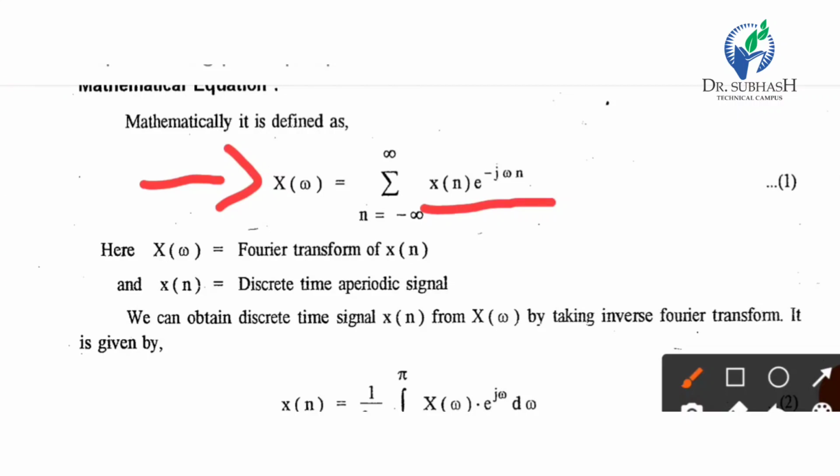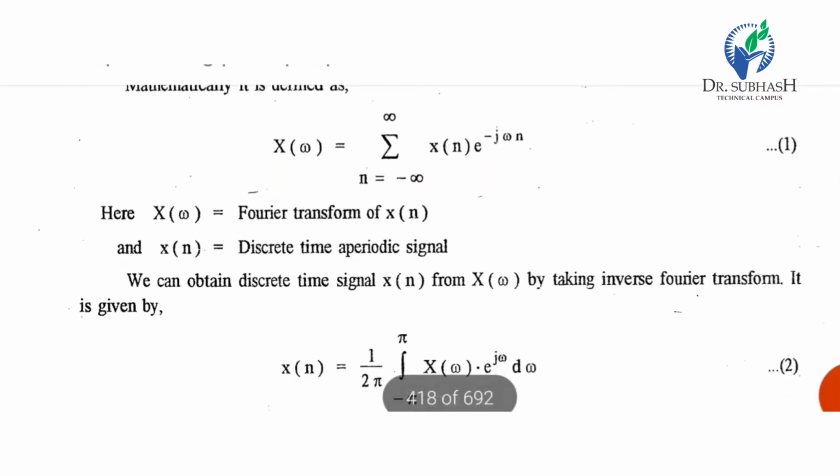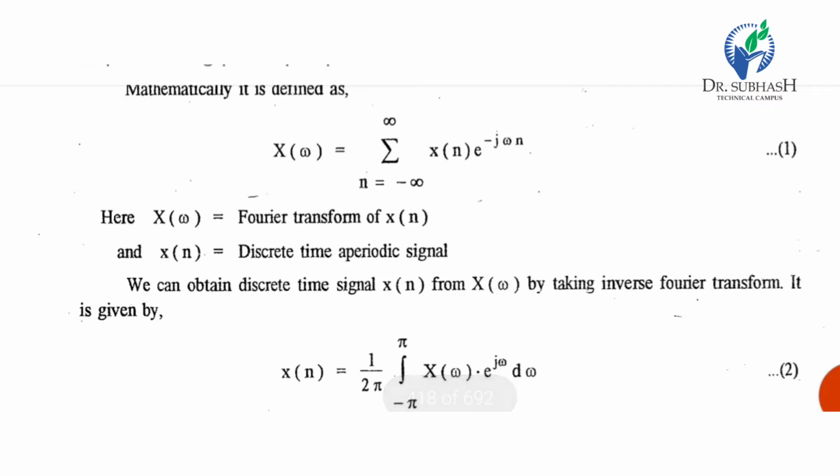In Z transform there is z raised to minus n, but in Fourier it is e raised to minus j omega n, so it's a little bit different from the Z transform. X of omega is called the Fourier transform of x of n, and x of n is called the discrete time aperiodic signal.